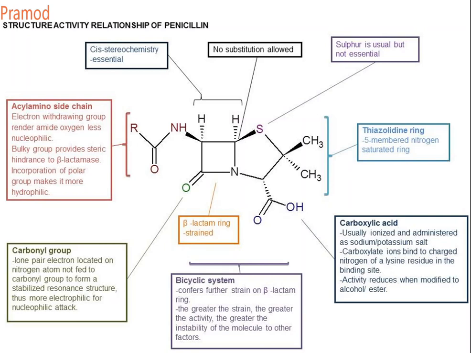You get penicillamine and methyl penicilloate. So this is the degradation of your penicillin, very important from the examination point of view.